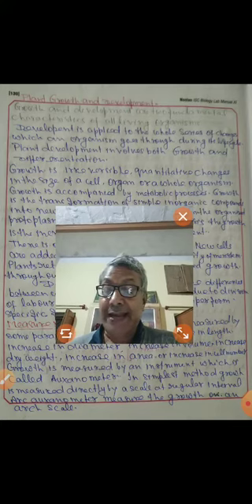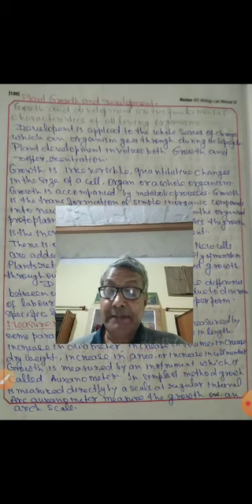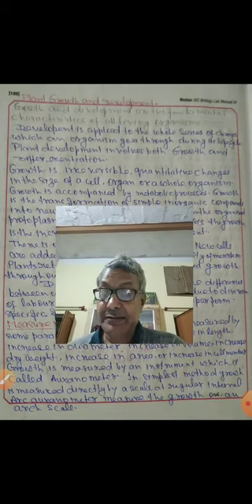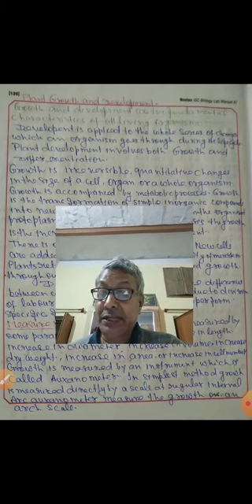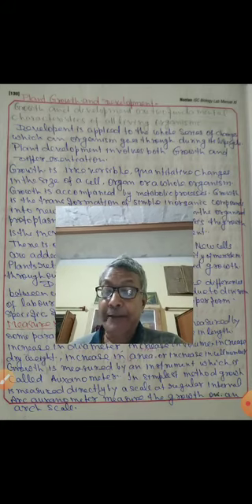New cells are added to the plant body by the activity of meristem. The cells of meristem have the capacity to divide and redivide. They are producing new cells. New cells are added, therefore the number of cells is going to increase. So this is the open form of growth.